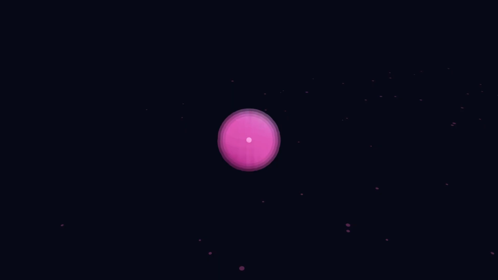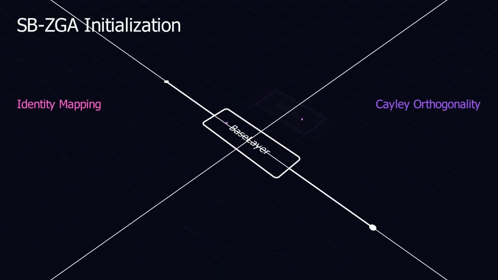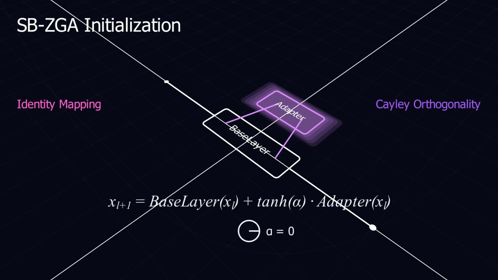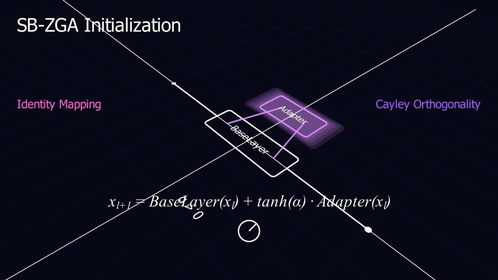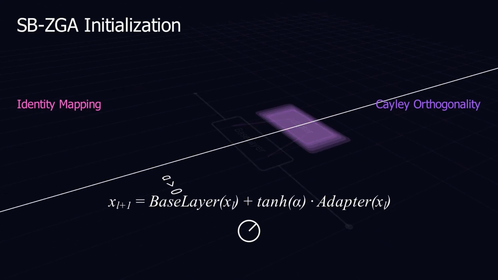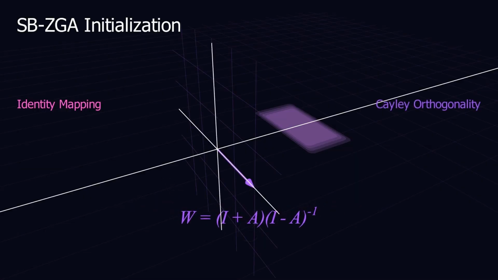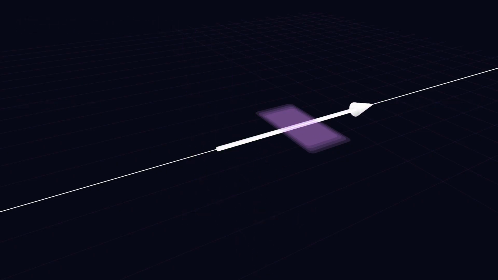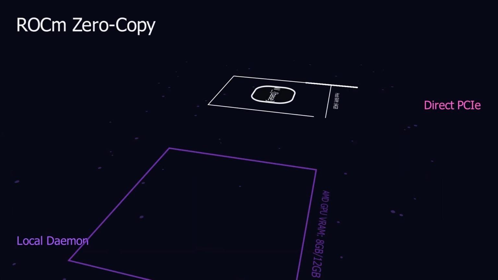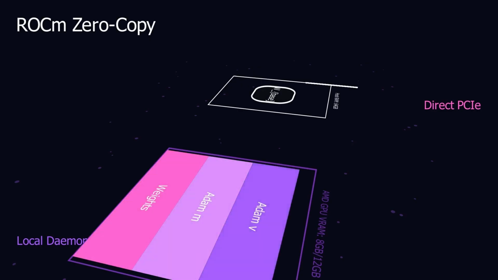To mathematically guarantee that our new training doesn't immediately corrupt the base weights, we utilize SBZGA, a zero-gated adapter. At initialization, the alpha dial is locked at 0, enforcing a perfect identity mapping. We then parameterize the weights using the Cayley transform. This forces a matrix to remain strictly orthogonal, blocking gradient explosion and maintaining absolute mathematical stability.